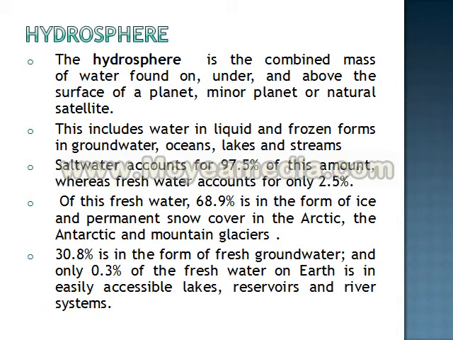Now here you have to remember one thing: the salt water accounts for 97.5% and fresh water accounts for only 2.5%. Among that 2.5% also, 68.9% is in the form of ice, which is permanent snow cover in the Arctic and Antarctic areas. Only very little remaining is available for use. Now see the next slide.